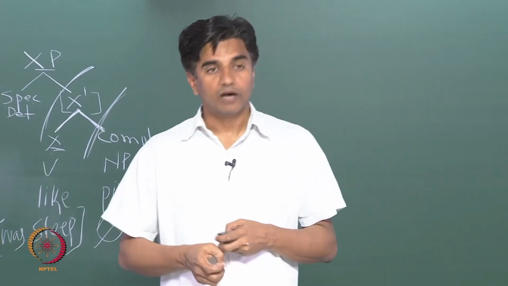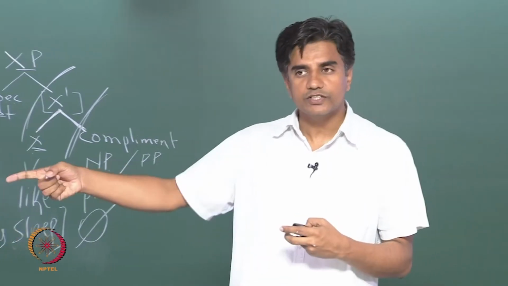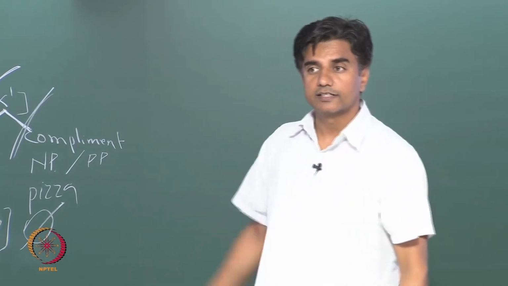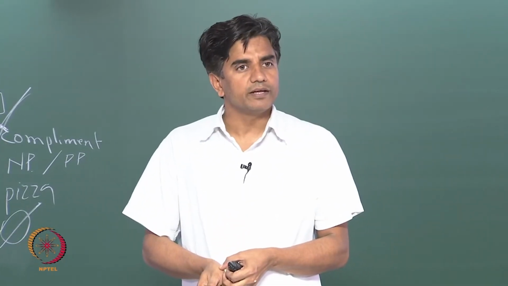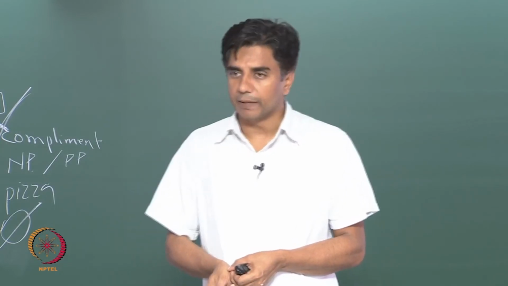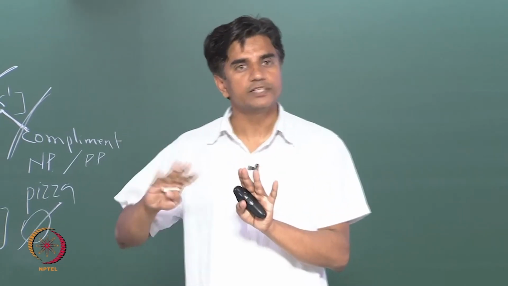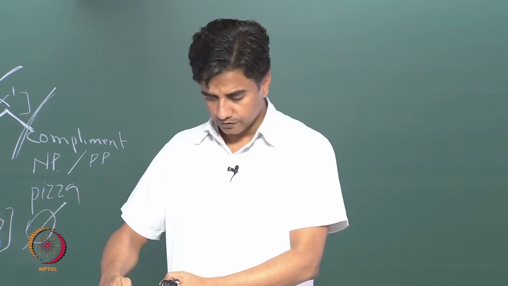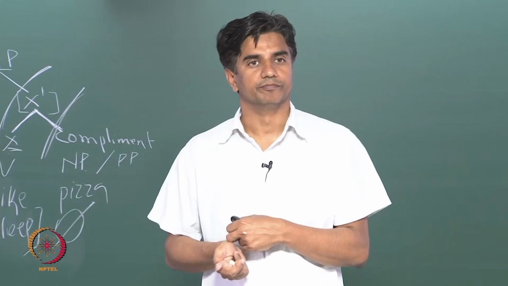And how do we know that this is a complement? Just now we saw in the previous example, that John was sleeping in the evening, in the evening, which is also a PP, is not a complement. In this case, of physics, which is also a PP, we are saying this is a complement.